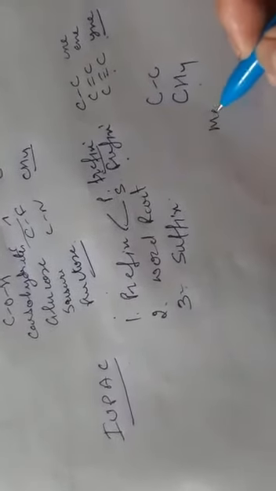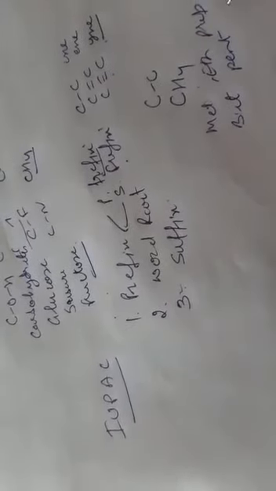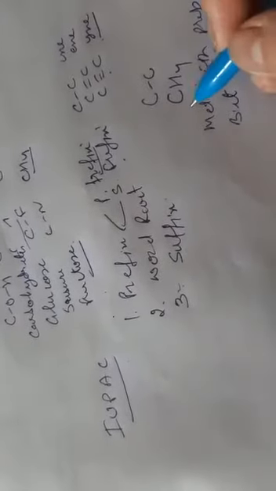And when one single carbon is there, like methane, or two carbons, or three carbons, the prefix for these is meth, eth, prop. For 4 carbons it is but, for 5 carbons it is pent, and for 6 carbons it is hex. So these are the primary prefixes.